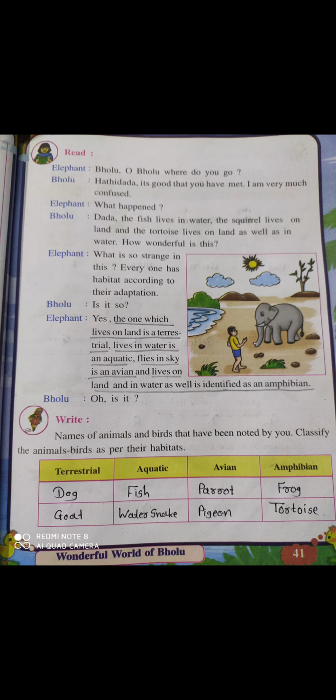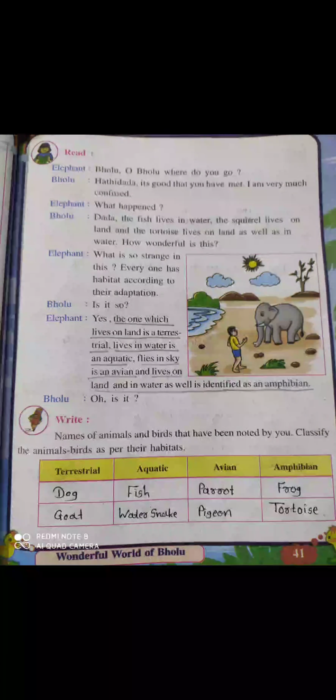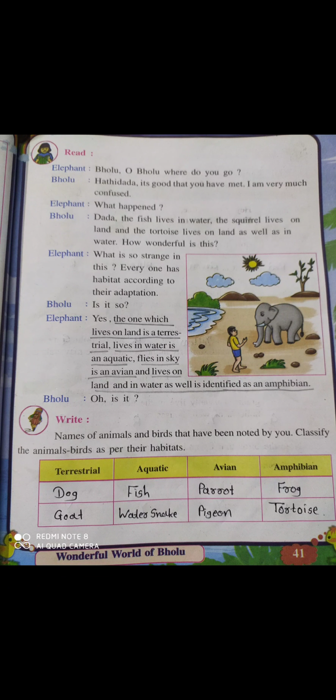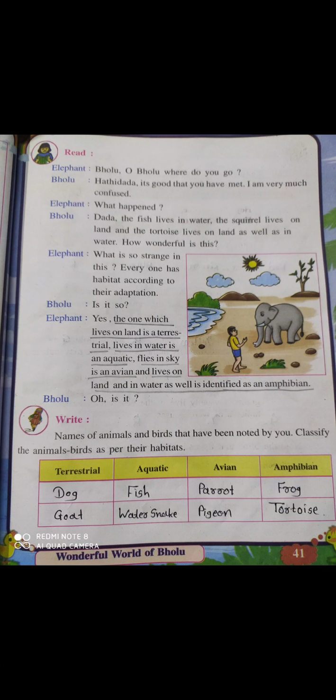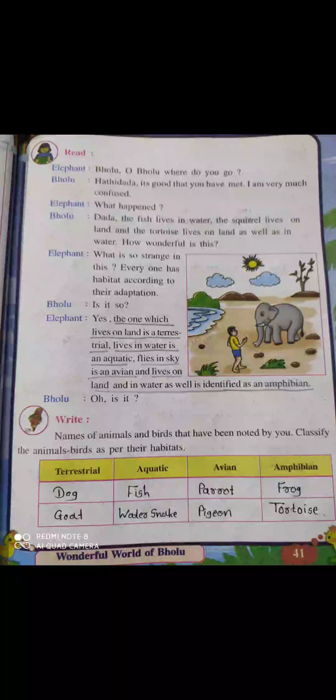Okay, Bholu says it is so. Elephant says yes. Underline these words: the one which lives on land is a terrestrial. Okay, so the one which lives on land is called a terrestrial. Whoever lives on land, what are all of them called? Terrestrial animals. Okay, and the one that lives in water is an aquatic. Okay, the creature which lives in water is called an aquatic animal.